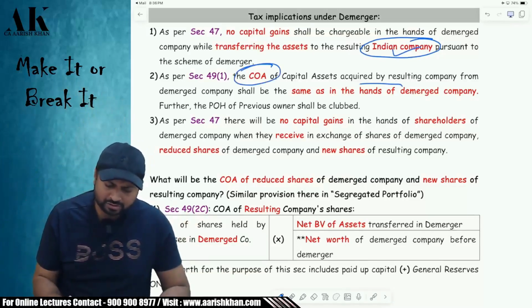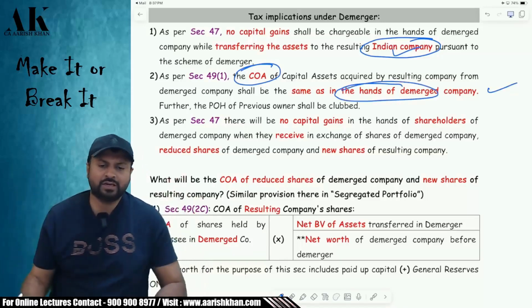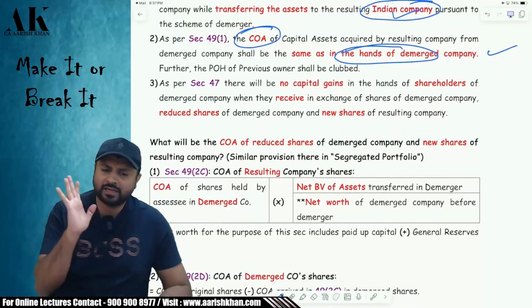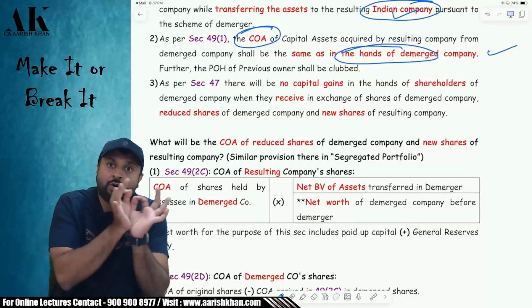The cost will be the cost to the previous owner, and the period of holding will be clubbed just like the amalgamation. Is it clear? Sir, what will the shareholders do? Listen carefully. This is a very critical part of this entire chapter. The shareholders will give the old shares of the company.